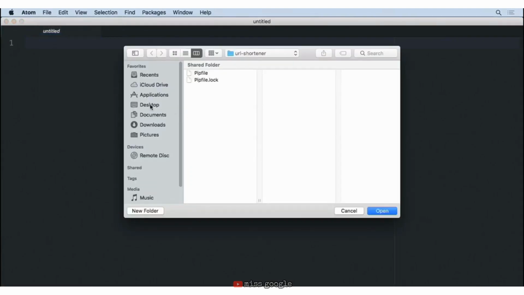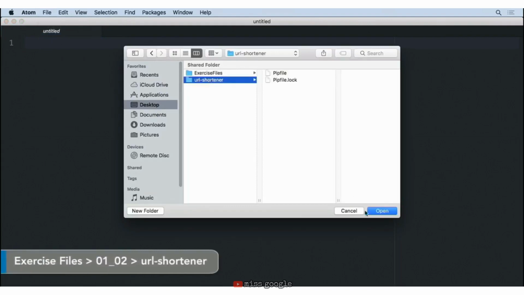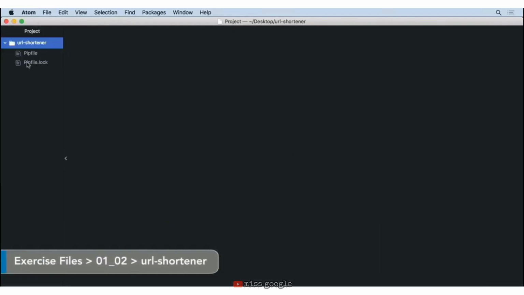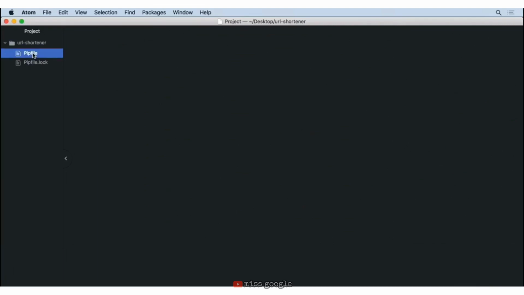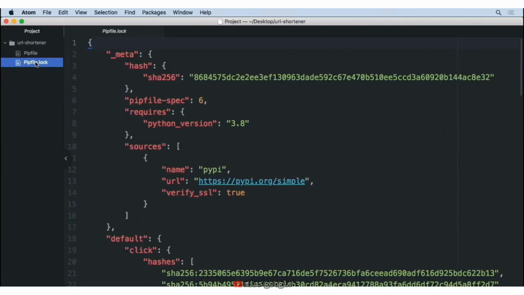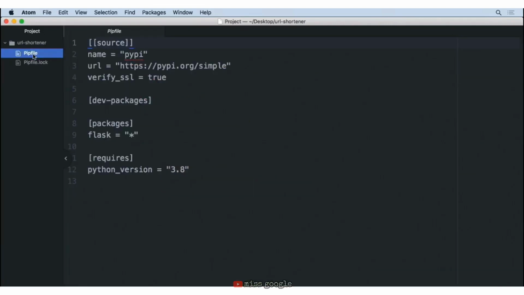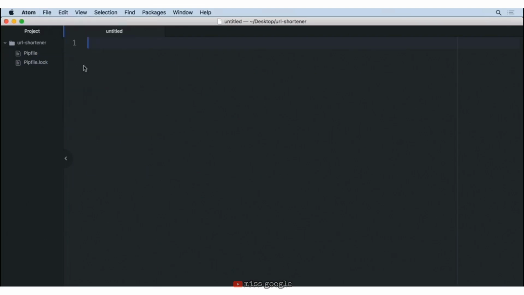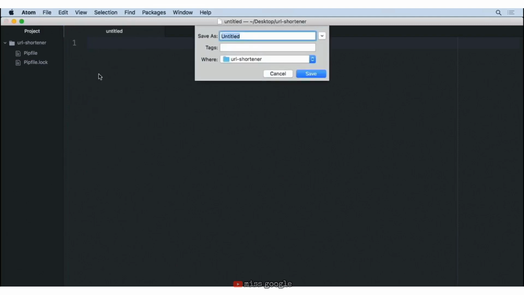So I'm going to move to my desktop, open up URL shortener, and we should see the two files that pipenv has created for us, the Pipfile and the Pipfile.lock. These simply say what different packages we have installed. As you can see, the only thing that we have right now is Flask. So let's create a new file, and we are going to save this simply as hello.py.